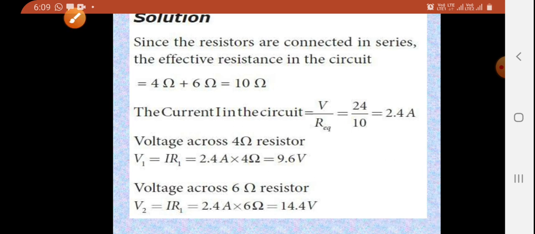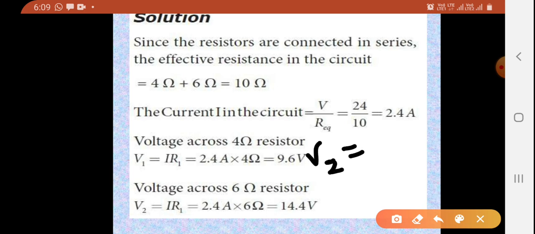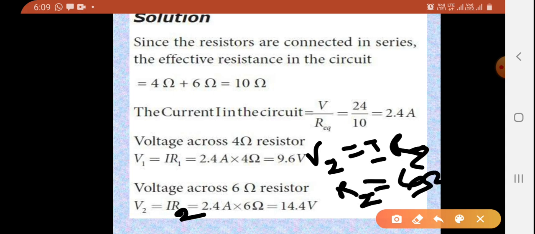Similarly, to calculate the voltage across the 6 ohm resistor, I write V2 is I R2. This is not R1, this is R2, which is 6 ohm, and the current is 2.4 ampere.